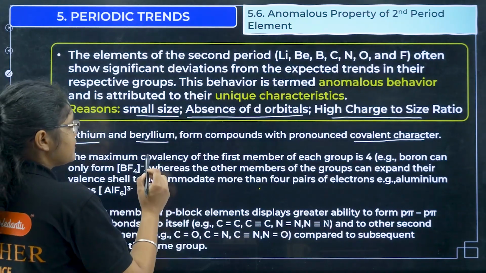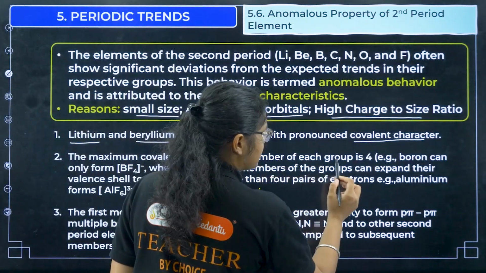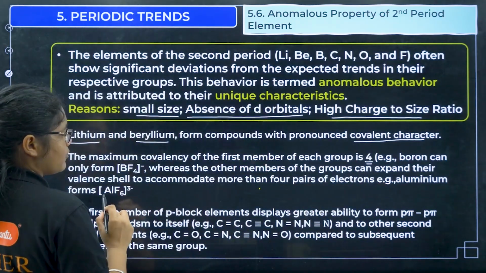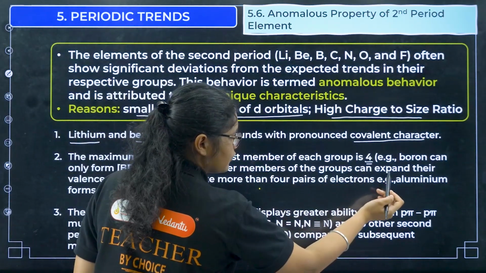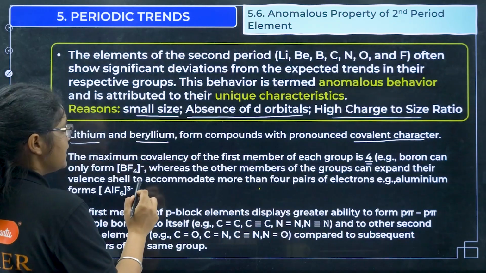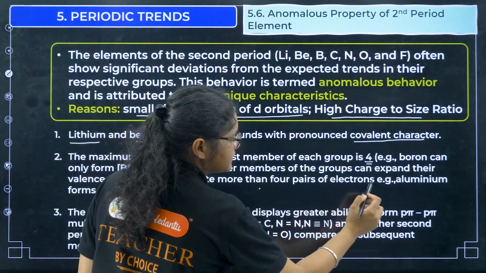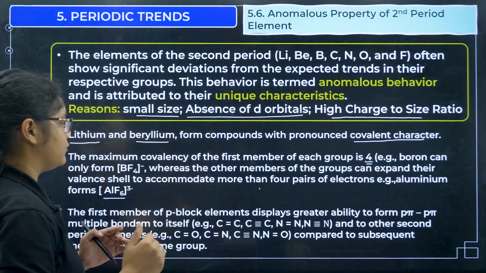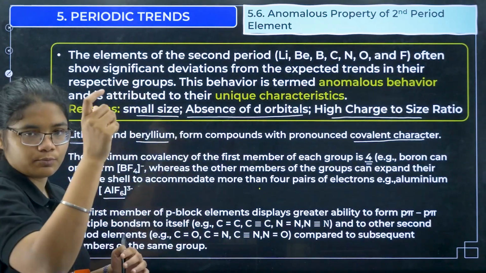Next, the maximum covalency of the first member of each group is 4. Boron can form only 4 bonds, whereas the other members of the group can expand their valency to accommodate more than 4 pairs of electrons, for example aluminium. Boron and aluminium are of the same group, right?